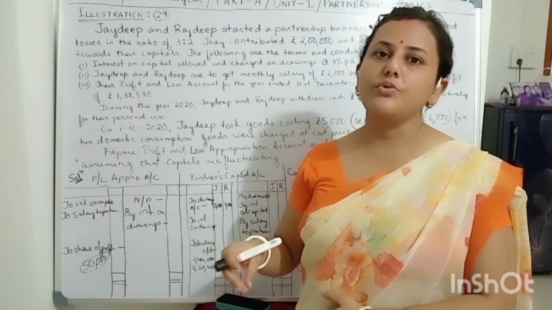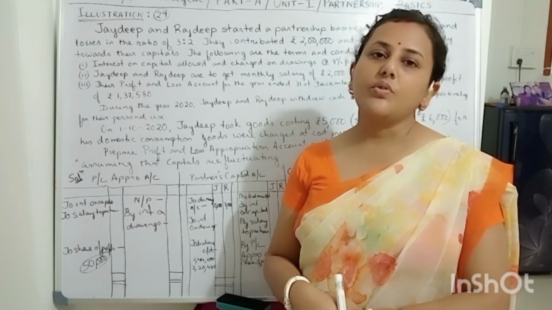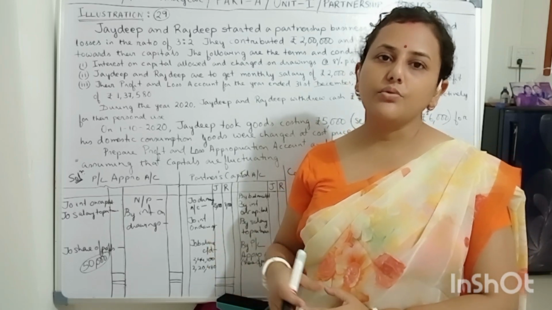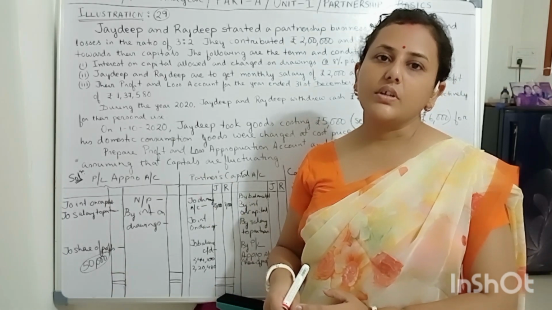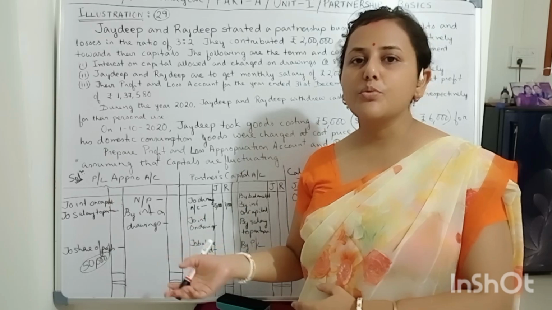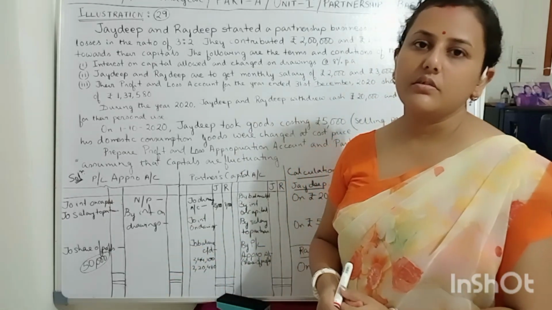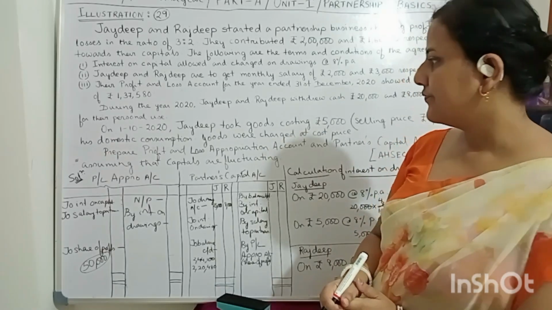Whatever is contributed into the business at the beginning, the whole year round the capital is not fixed. The partners are taking out capital and again contributing. So it's fluctuating, it's not fixed. The capital is not fixed.